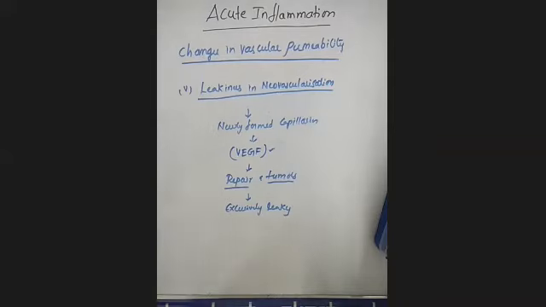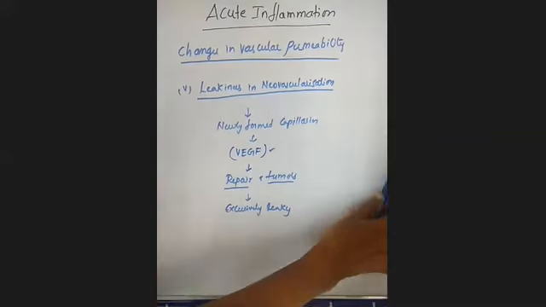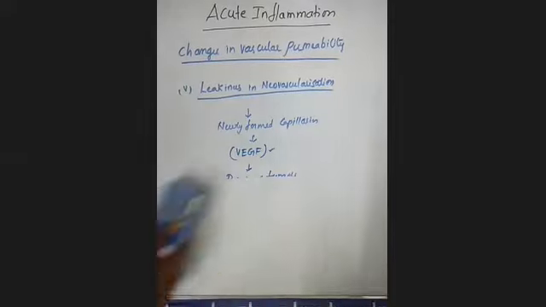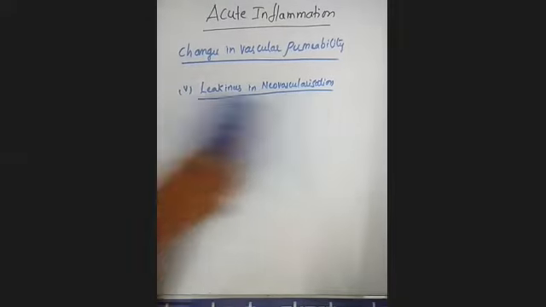Let's see what those different mechanisms are. The first one is contraction of endothelial cells. The next one is retraction of endothelial cells. Next, direct injury to the endothelial cells. Next is endothelial injury mediated by leukocytes. And the last one is leakiness in neovascularization. That's all regarding the changes in vascular permeability.